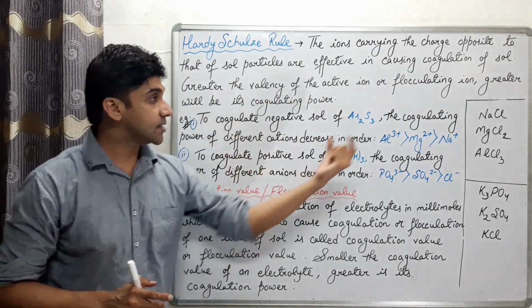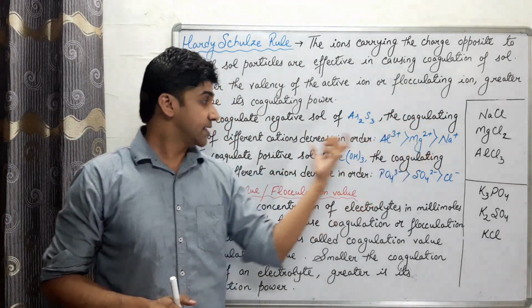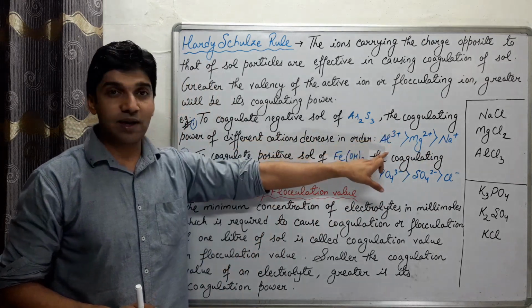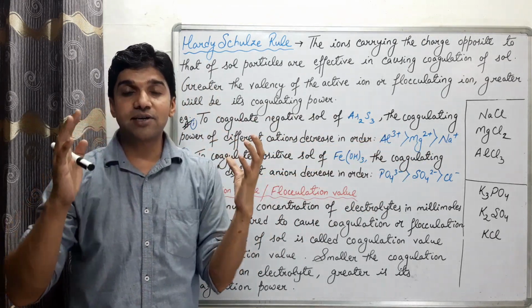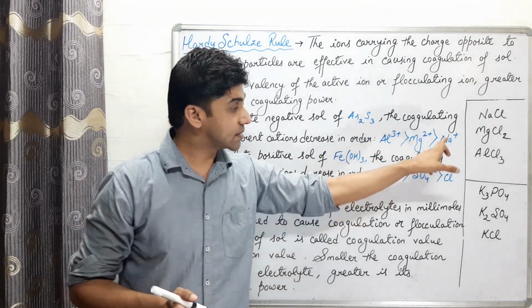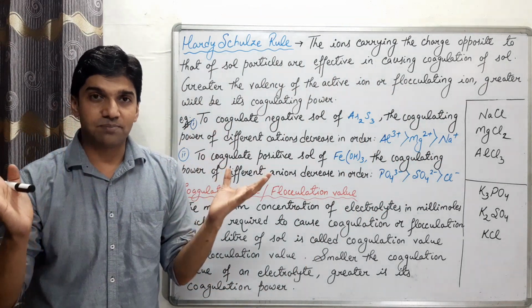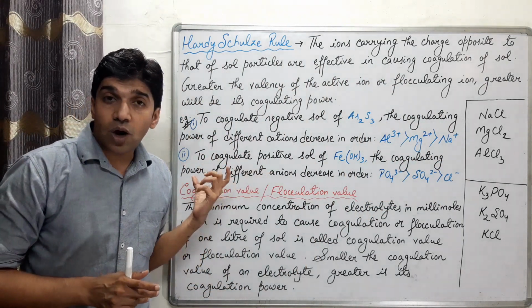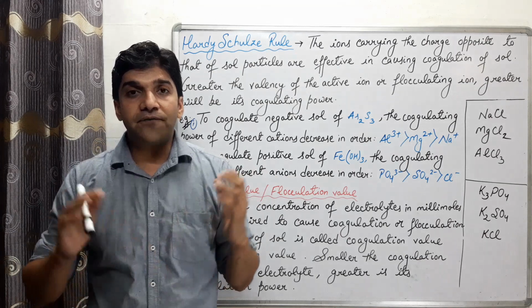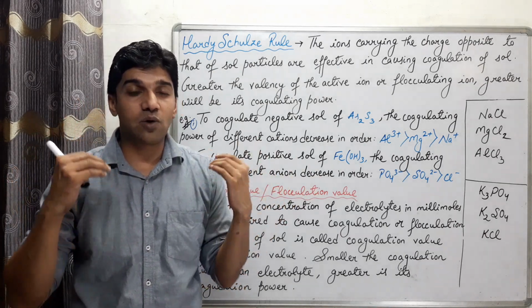So in this case, the coagulating power of these cations decreases in the order: aluminium ion will have the greatest coagulating power, उससे कम magnesium ion, सबसे कम sodium ion. ठीक है? Take one more example. To coagulate the positive sol of ferric hydroxide, so we have ferric hydroxide sol and we have to coagulate it.